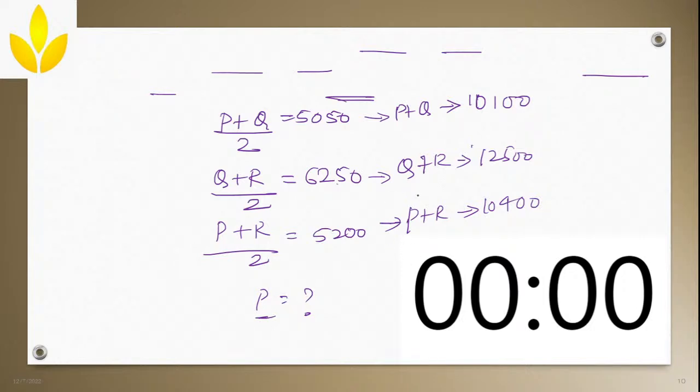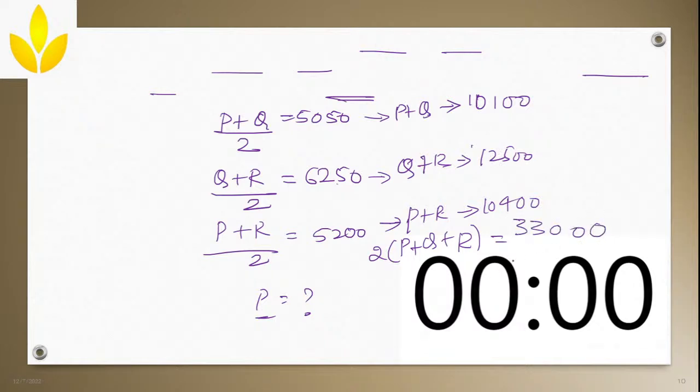Now I want only P, but here I get 2P, 2Q, 2R. So what you have to do? First add all of them. Then if I add all of them, 2 times P plus 2 times Q plus 2 times R, correct? So 2 times P plus Q plus R is how much? Take all this count. 10,000, 10,000, how much? 20,000, 4,000, okay. 20,000 plus 10,000, 30,000, 33,000 in total.